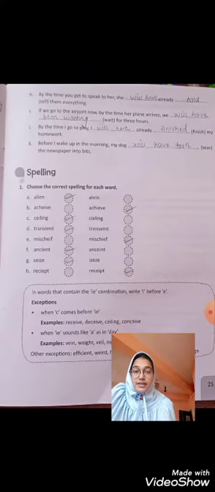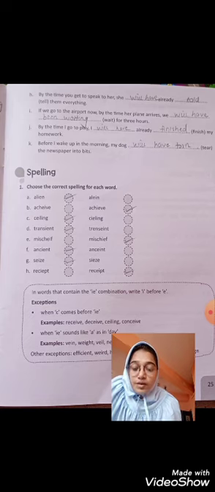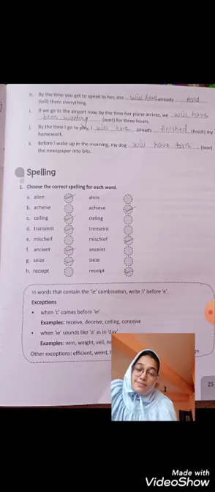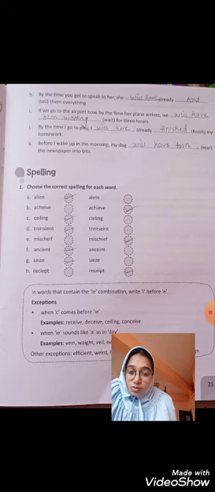Question 8 says, by the time you get to speak to her, she will have already told them everything. Will have told. So will plus have plus past participle of tell is told. So it is a future perfect tense.